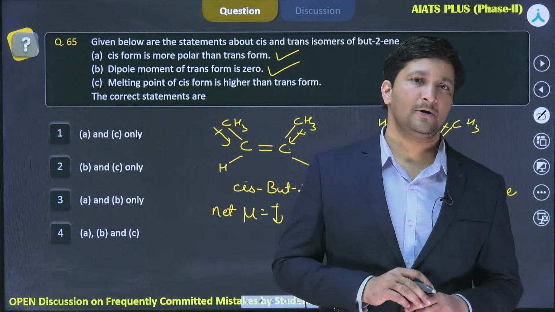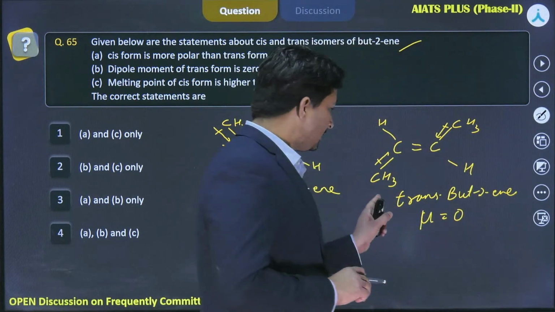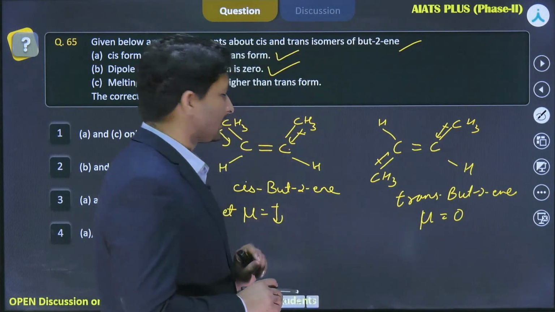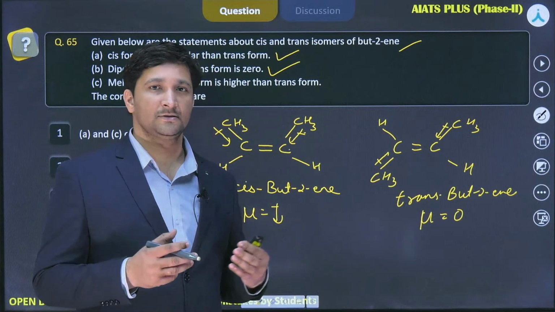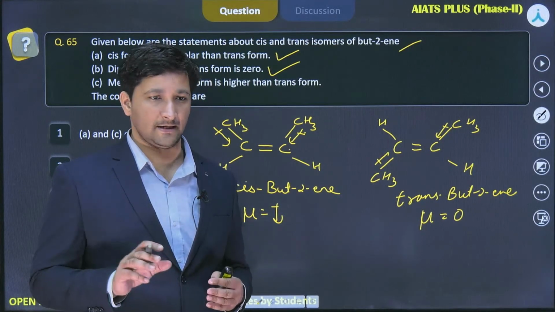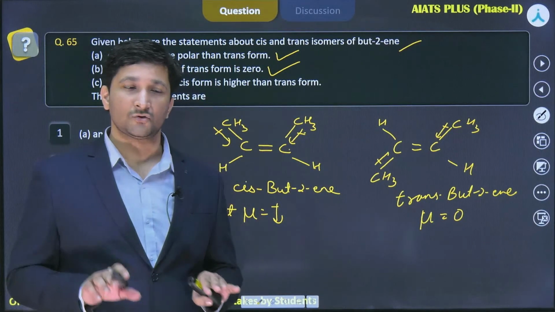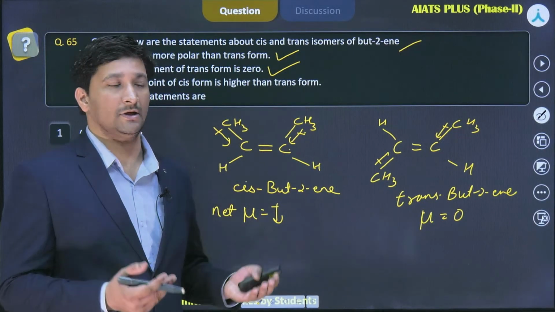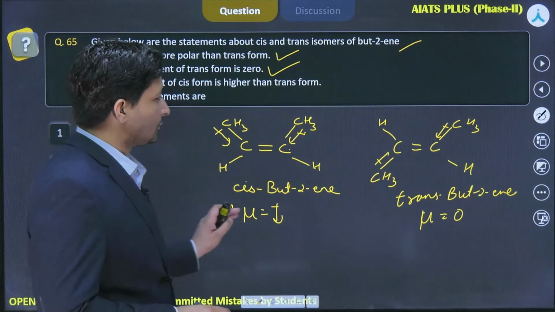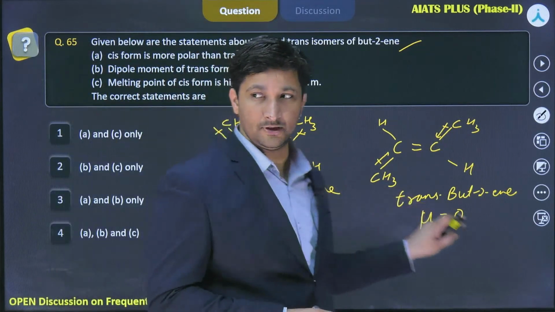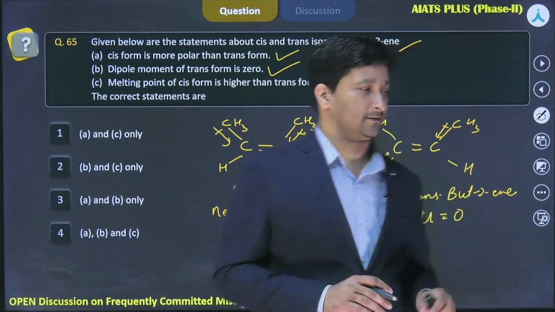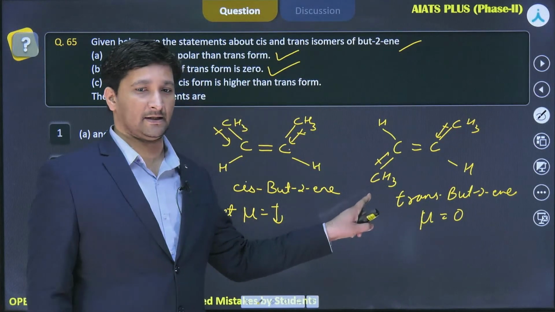So if you talk about boiling point, then boiling point of cis will be more than trans. Okay, reason because dipole-dipole attraction will take place here. But when it comes to melting point, initially it is in solid state and then it converts to liquid state. So in case of solid, you can see in case of trans butene, more amount of symmetry is there. Okay, it has more symmetrical structure.